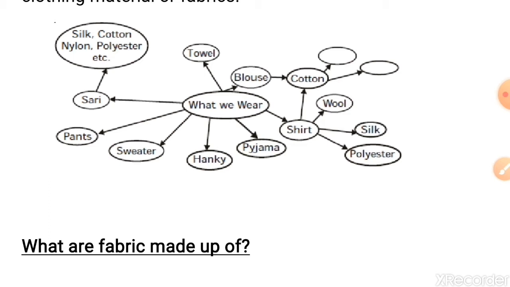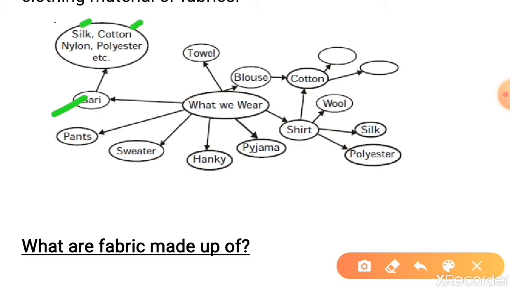Okay. Firstly, students, you can see here I have written sari. A sari can be made of silk, cotton, nylon, polyester. Your pants can be made of cotton, wool, nylon. Similarly, now look, towel.